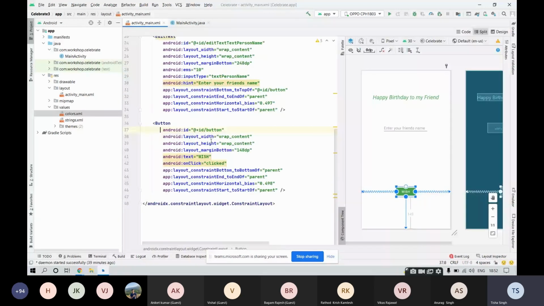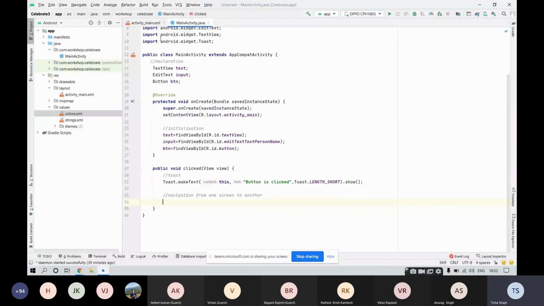So we have one screen which consists of this XML and Java. So you may ask, where is the second screen to which we will be navigating? This is a very genuine question. In order to have that second screen, you need to make another activity.